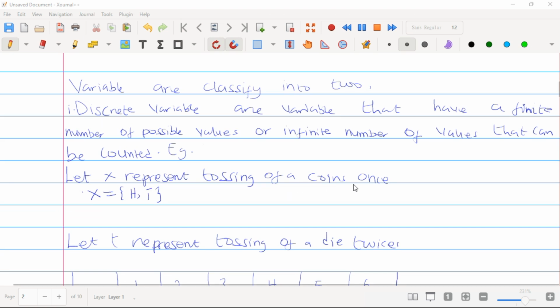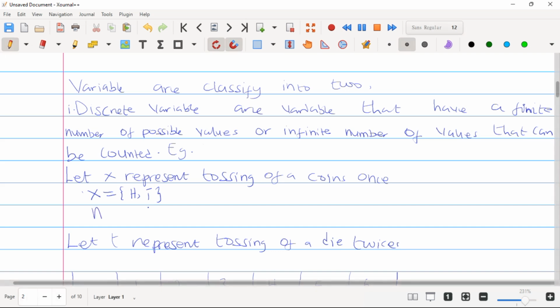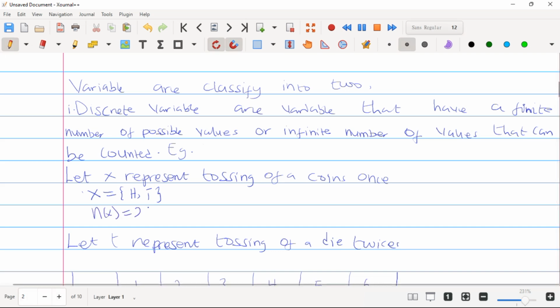Basically, all that we are saying about discrete random variables is that they are variables that can be counted. So, for example, let X represent tossing a coin once. If you toss a coin once, we know the possible outcomes: the head and the tail. The number of these outcomes can be counted. We have 2 outcomes, so n of X will be equal to 2 because we can count them.